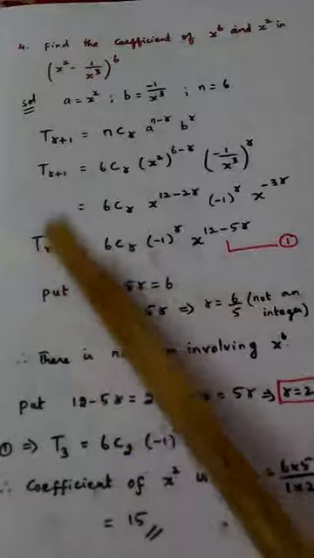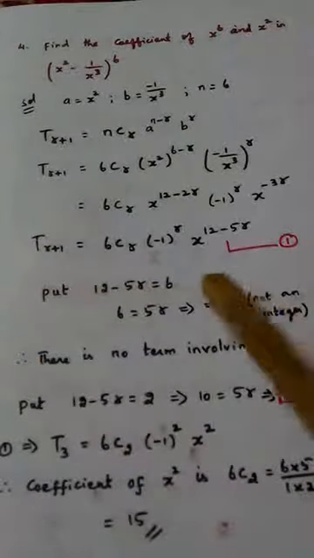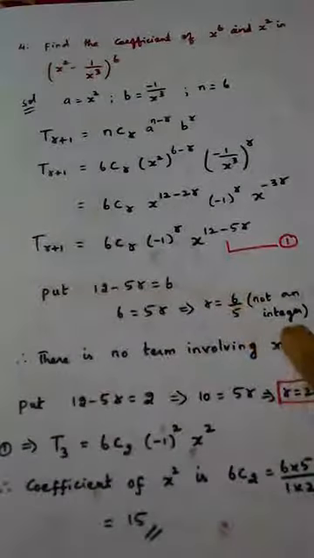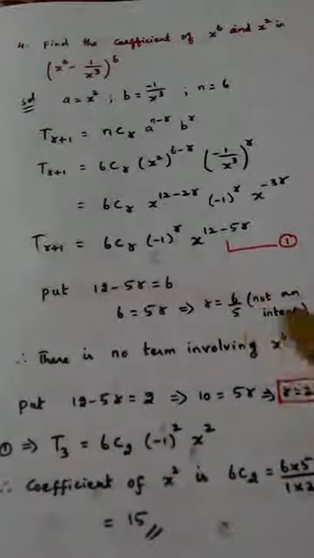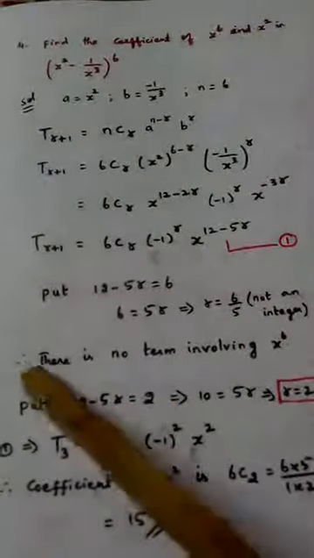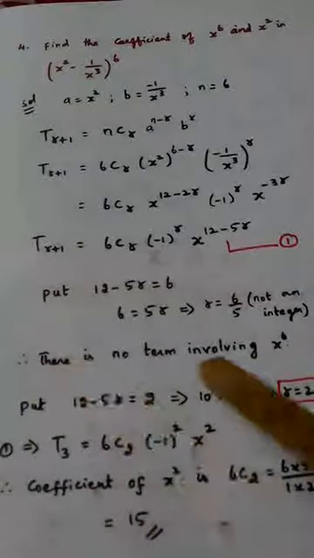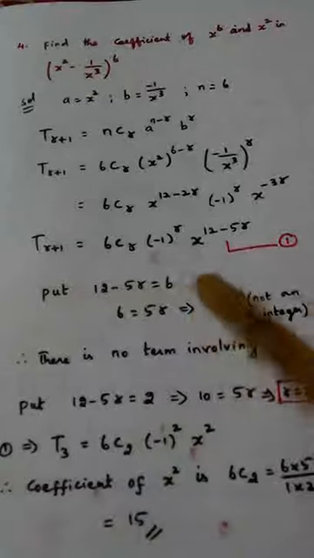Shall I say 1.5th term or 2.3 term? No, it will be wrong. So r cannot be a fraction, it must be an integer. The meaning is there is no term involving x power 6, because the r value comes as a fraction.